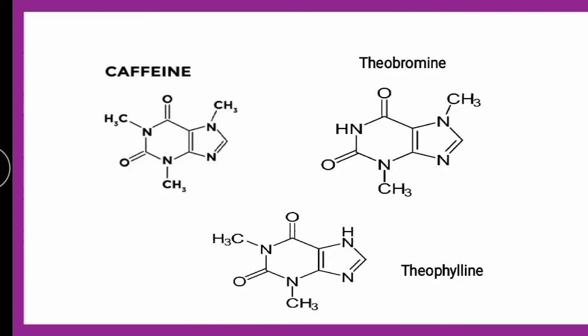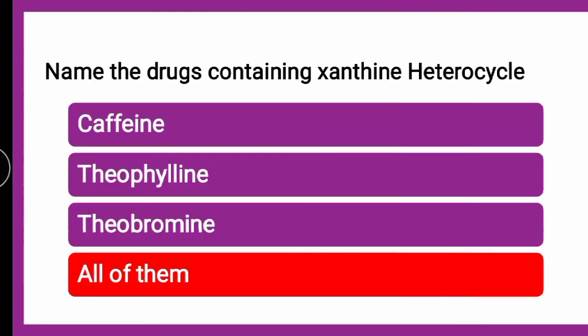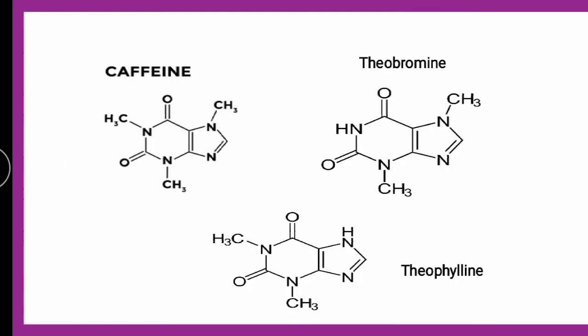As you can see here in the structures, it is caffeine, theobromine, theophylline. This nucleus is the same. So this is nothing but the xanthine heterocycle.